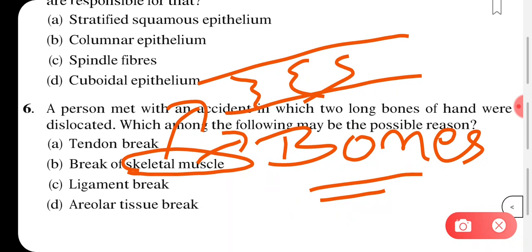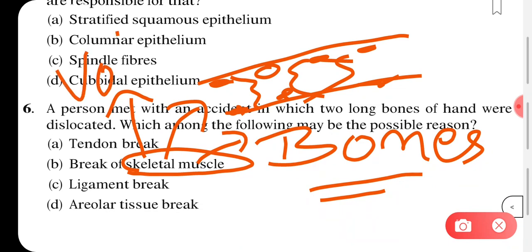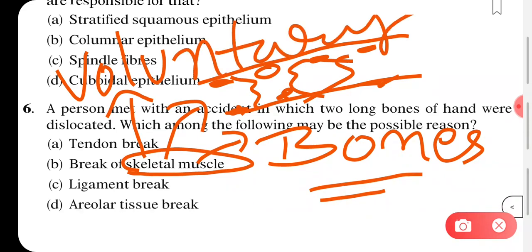They are multinucleated, with a number of nuclei present near the membrane. Skeletal muscles are voluntary muscles, in our control, like the muscles of your hands and thighs, biceps, triceps, all these are skeletal muscles.